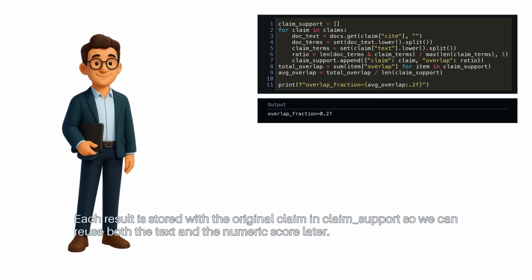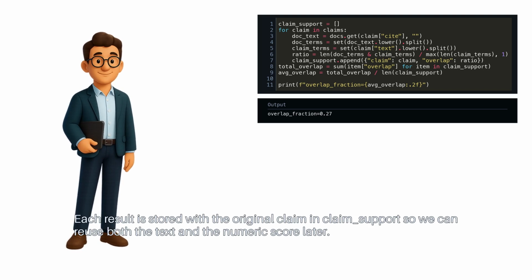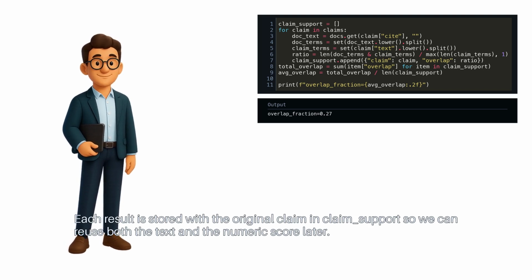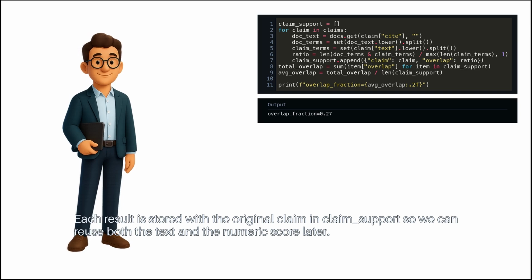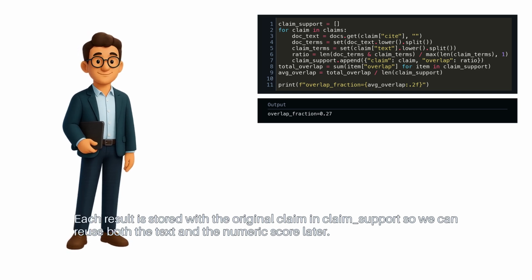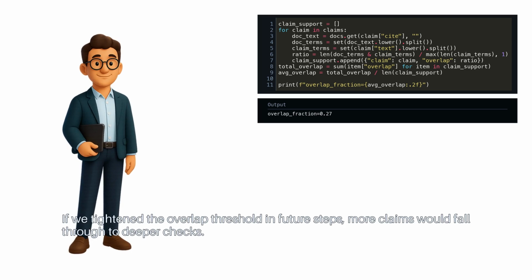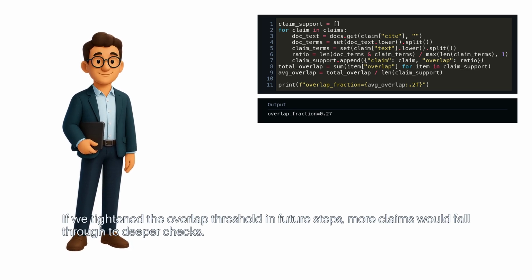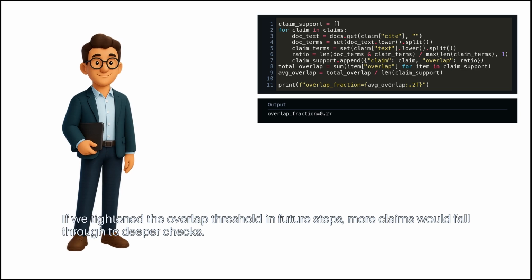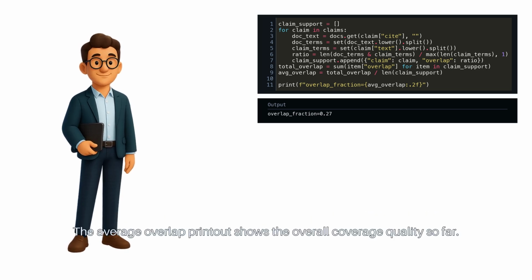Each result is stored with the original claim in claim support, so we can reuse both the text and the numeric score later. If we tightened the overlap threshold in future steps, more claims would fall through to deeper checks. The average overlap printout shows the overall coverage quality so far.